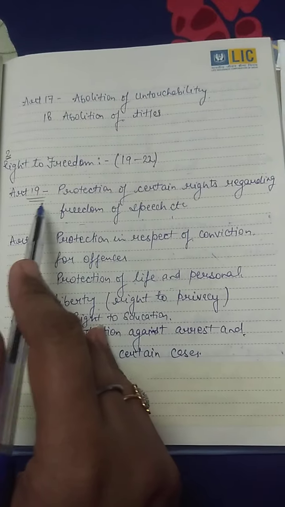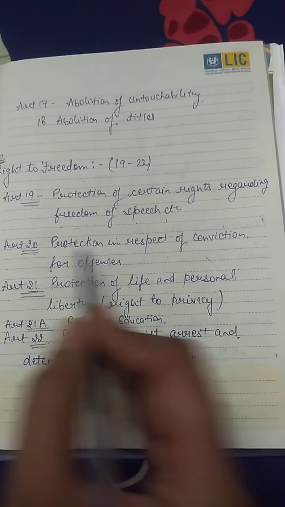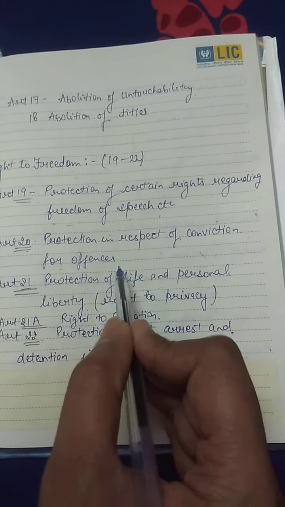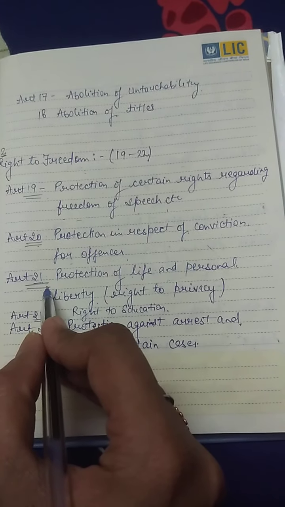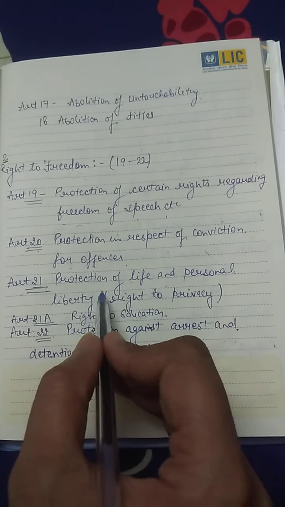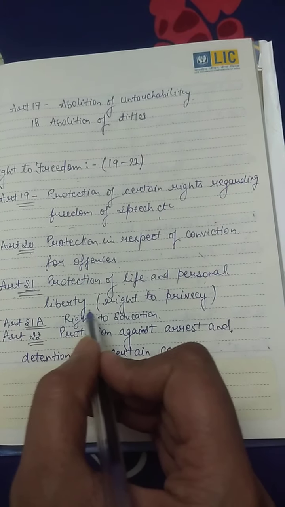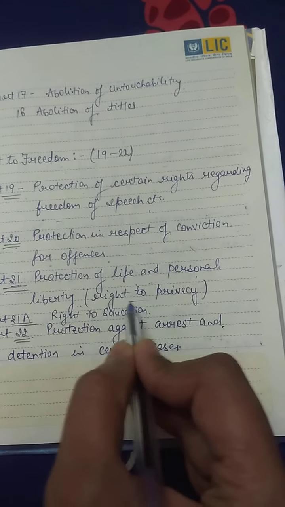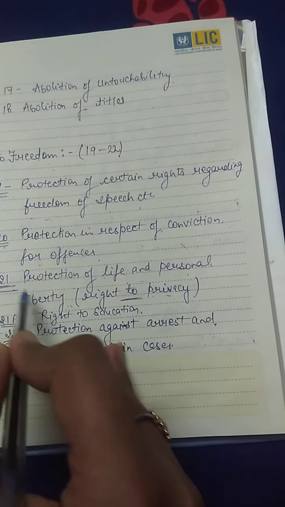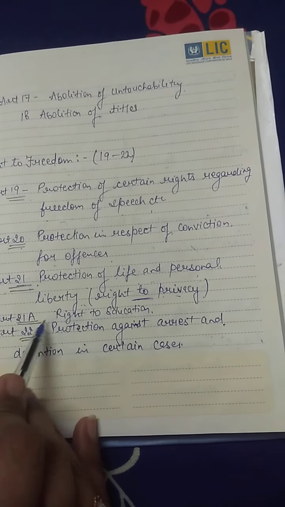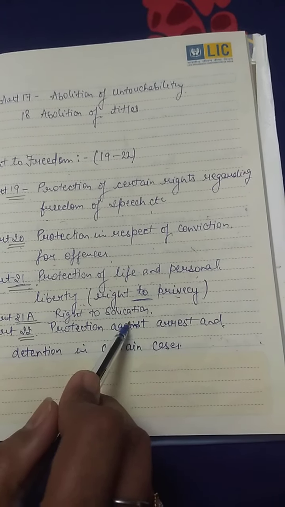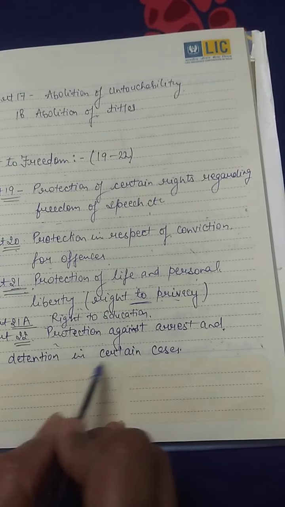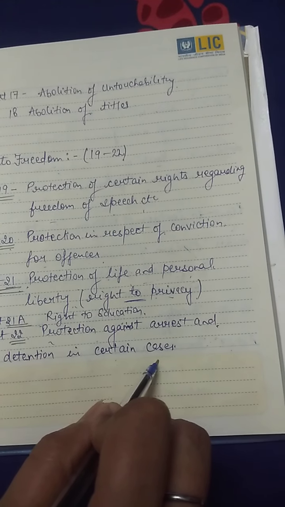Second, it is Article 20. It is protection in respect of conviction for offences. Article 21, that is the most important right, is protection of life and personal liberty. The right to privacy is also included in Article 21. Article 21A says the right to education. Article 22 says the protection against arrest and detention in certain cases.